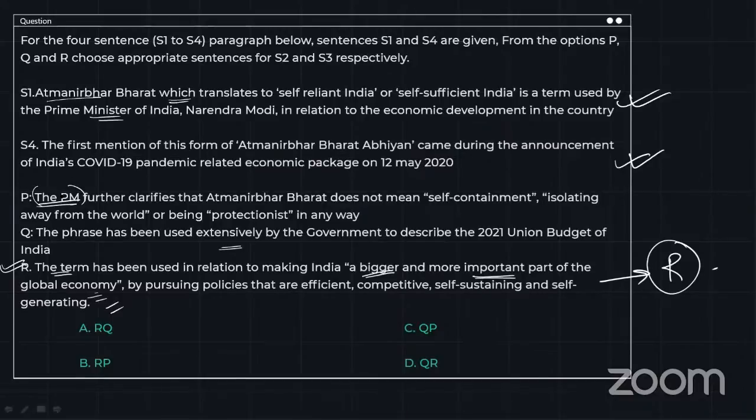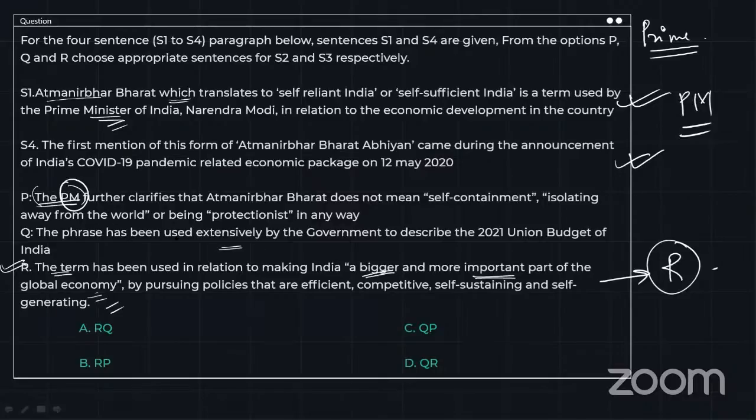What you have to understand is, in the first sentence, we have used Prime Minister. We have used the entire word Prime Minister. But in the second sentence or in the third sentence, we have used the word PM. So whenever you are attempting any jumble sentence question, always remember that the first sentence will have the full form and the following sentence will have a short form of the same word.